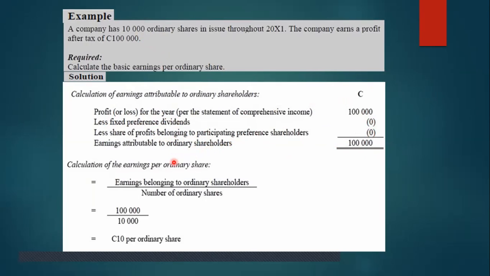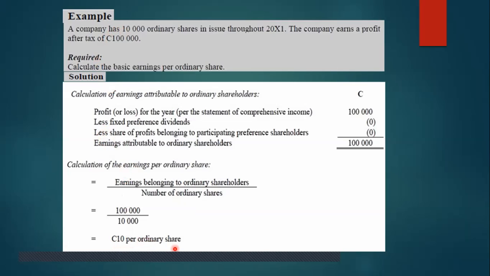So the formula is earning belonging to ordinary shareholders divided by the number of ordinary shares. How many shares are they issuing? 10,000. So 1 lakh divided by 10,000, our earning is 10 rupees per ordinary share.